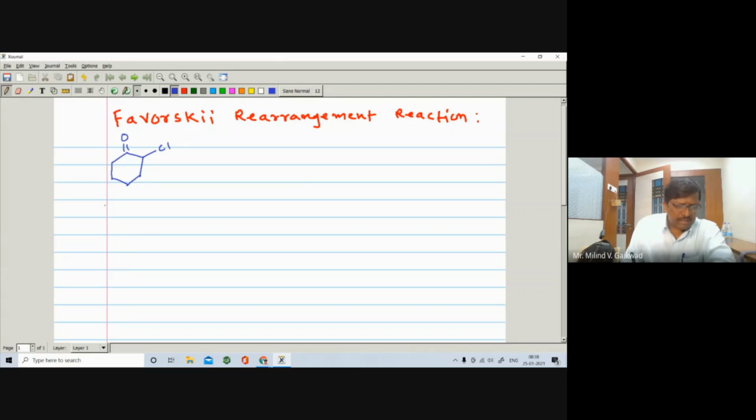So it is called an alpha haloketone, in general, and in particular you can say 2-chlorocyclohexanone. Why? Because here is the numbering, here is 1 and here is 2, right?